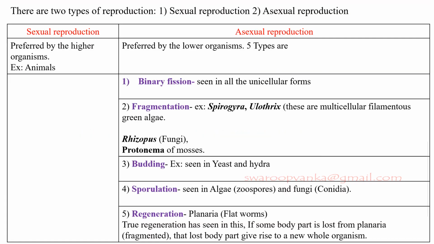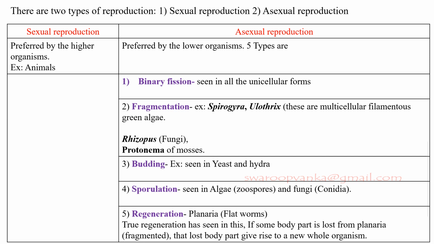There are 2 types of reproduction. The first one is sexual reproduction and the second one is asexual reproduction. Sexual reproduction means the production of new organisms by the combination of genetic information of 2 individuals of different sexes. And asexual reproduction is a mode of reproduction by which offspring arise from a single organism and inherit the genes of the parent only.